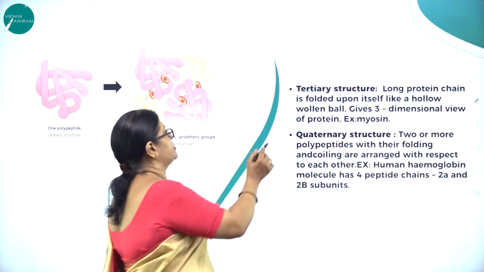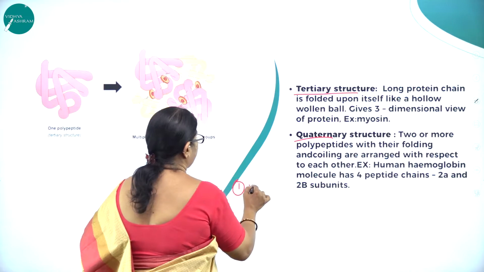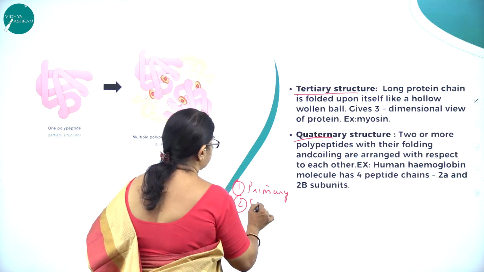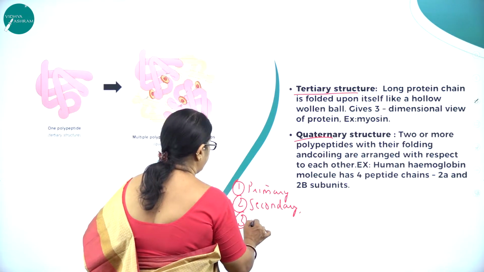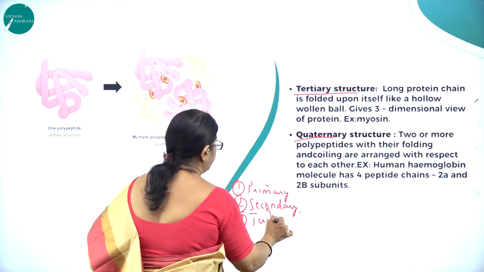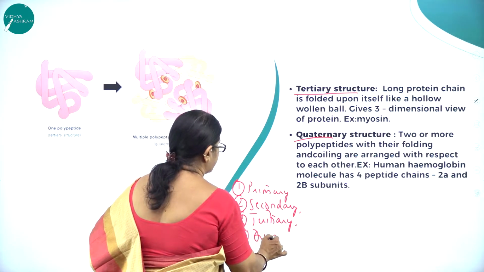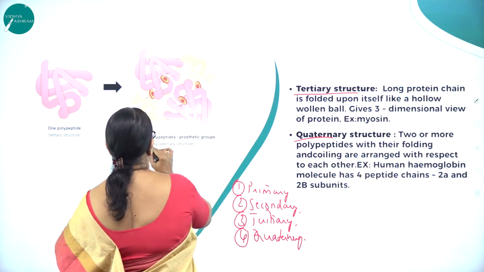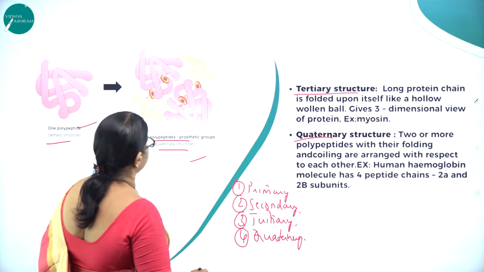So what are the four types? Primary structure, secondary structure, tertiary structure, then the fourth, quaternary structure. Here you can see the multiple quaternary structure. Here you can see the tertiary structure.